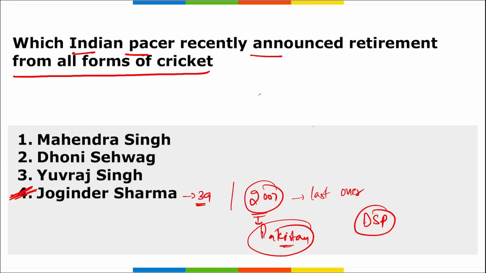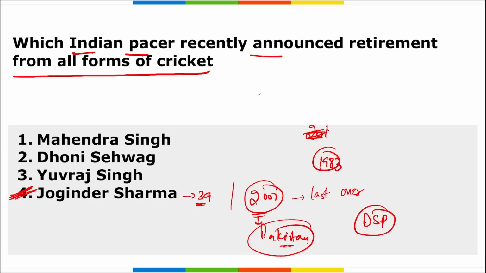Joginder Sharma was born on 23rd October 1983. All right. Next. So the correct option is Joginder Sharma.